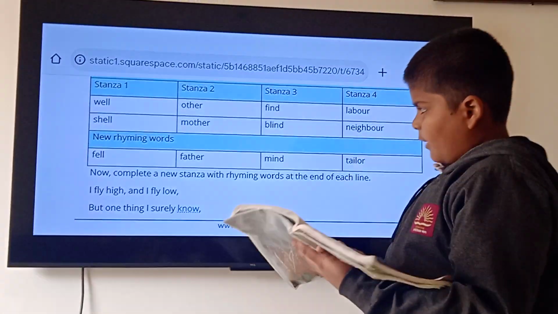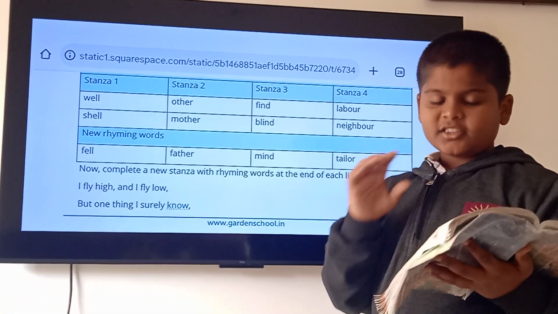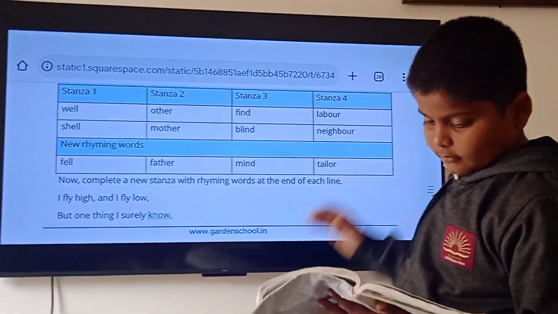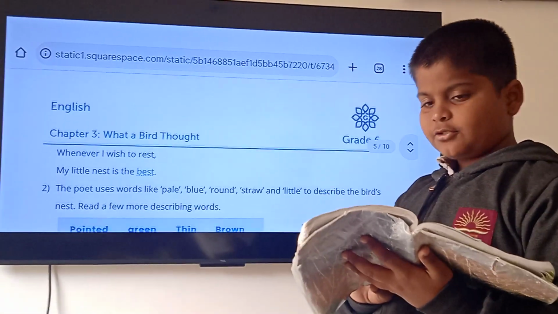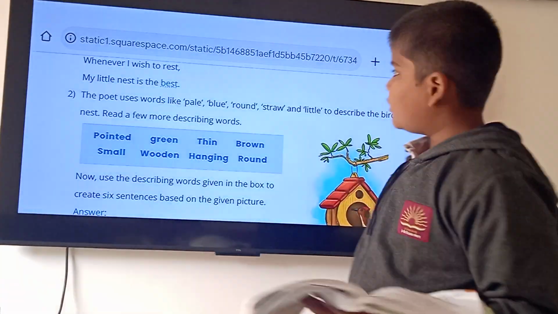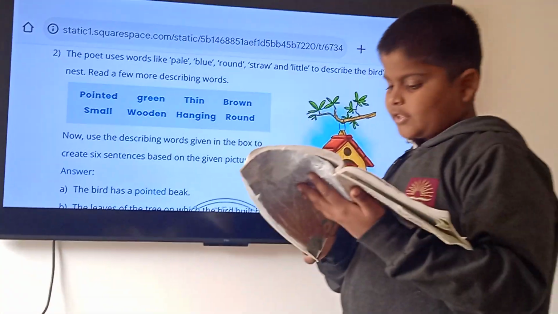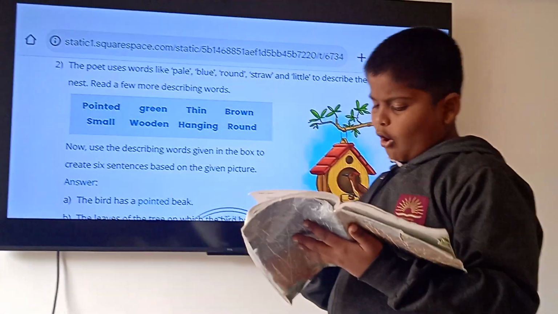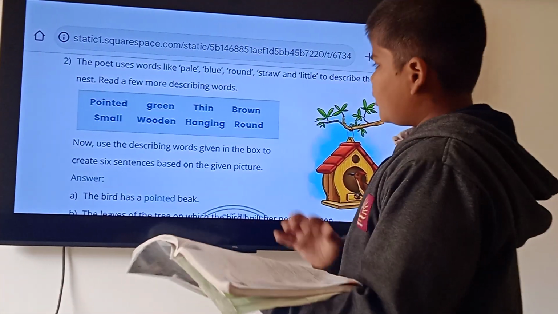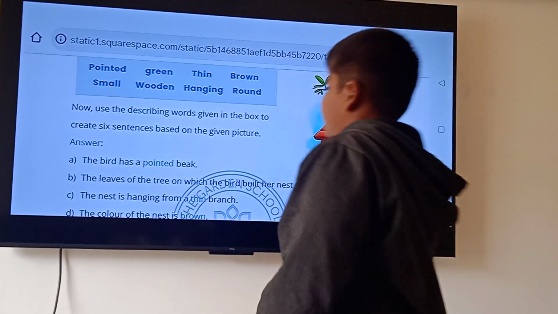So now I fly high and I fly low. But one thing I surely know. Low, no. Whenever I wish to rest, my little nest is the best. Rest, best. Then the poet uses words like pale, blue, round, straw and little to describe the bird's nest. Read a few more describing words. Now use describing words in the box to create 6 sentences based on the given picture.